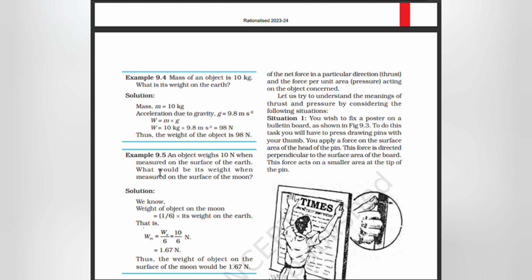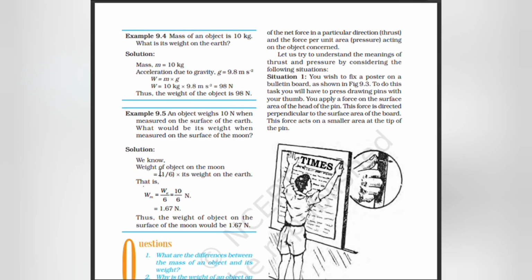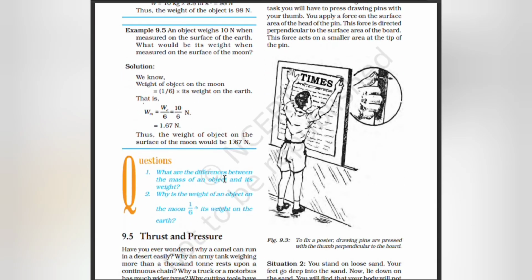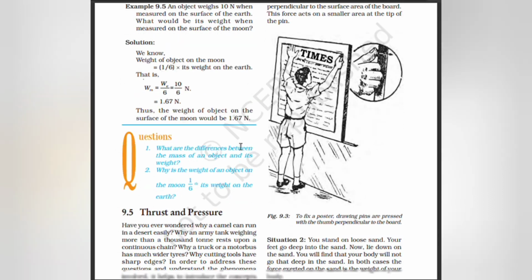An object weighs 10 Newton when measured on the surface of the earth. What would be its weight when measured on the surface of the moon? Weight of the object on the moon is 1 by 6 of the weight on the earth. That is Wm equal to W by 6, which is 10 by 6 Newton, 1.67 Newton. The weight of the object on the surface of the moon will be 1.67 N.